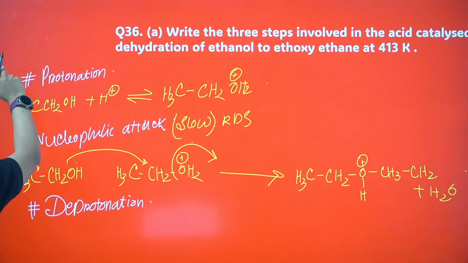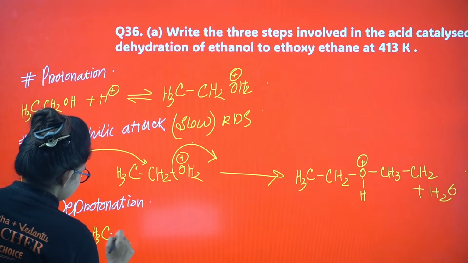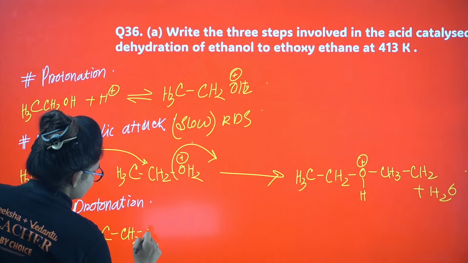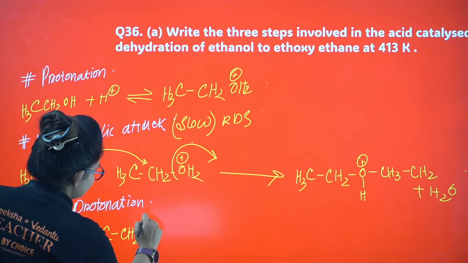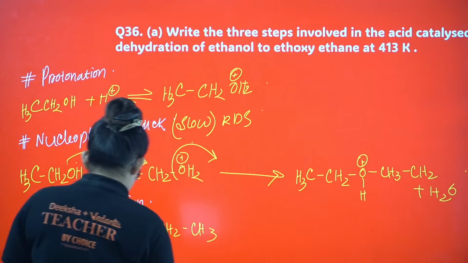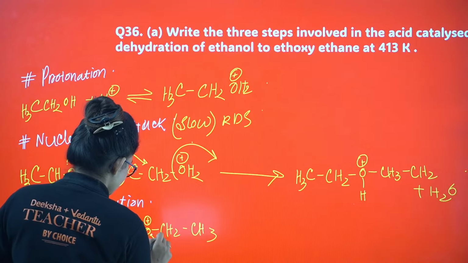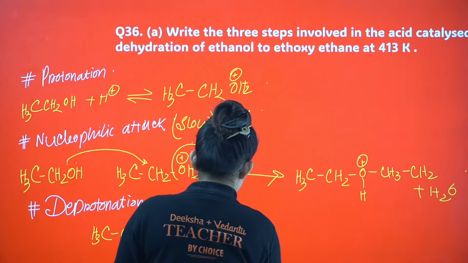If I proceed with the deprotonation, what will that be? I have CH3CH2 O, here H plus, here CH2CH3, right? So what will happen is this bond will jump here and one H plus is released. Look at that, my dear.